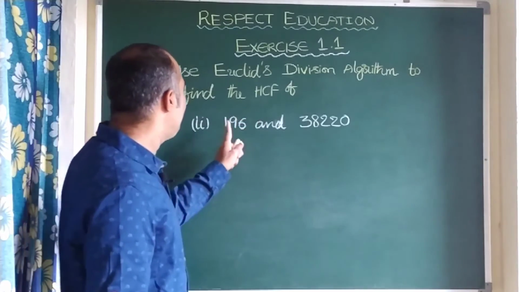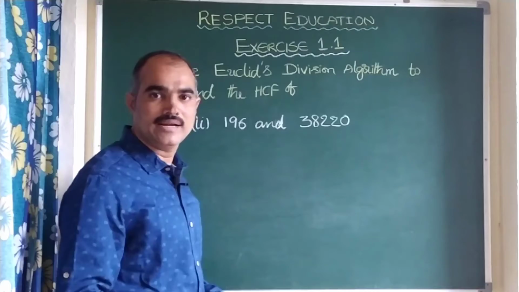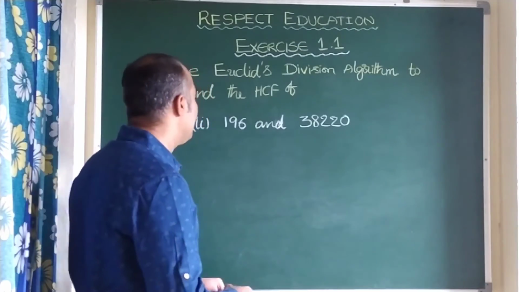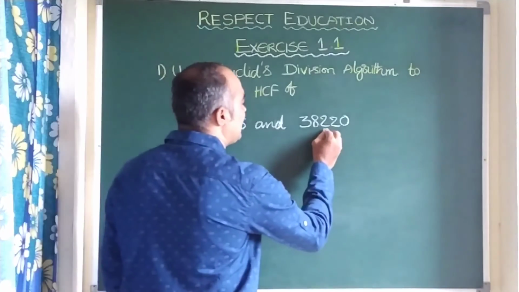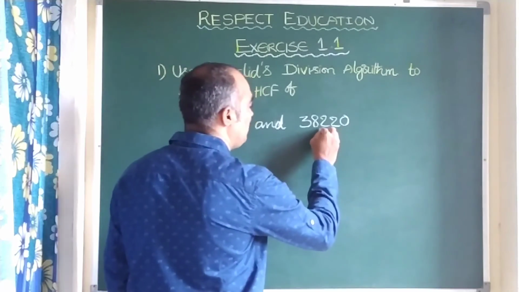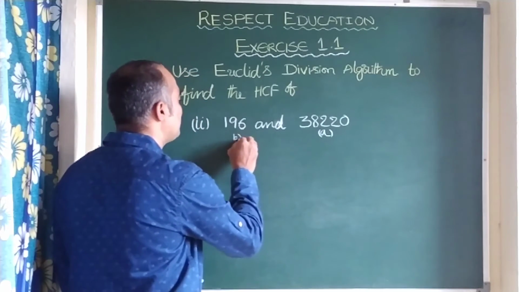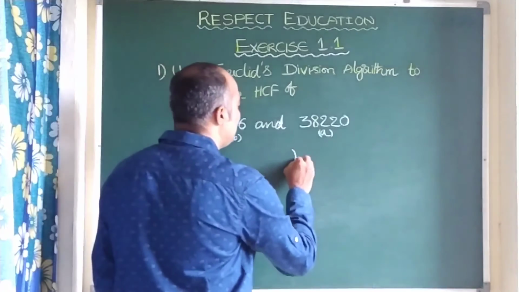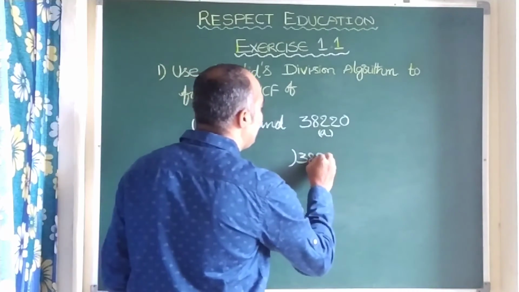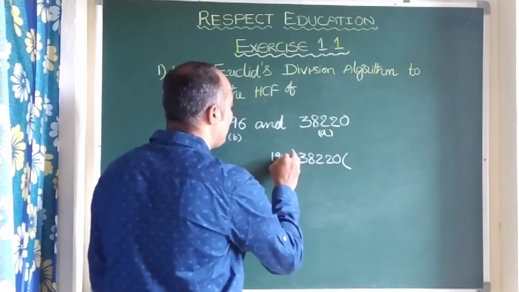Okay, let us see the next bit, that is the second bit. The HCF of 196 and 38,220. So here first let us select which is bigger. Clearly 38,220 is bigger, so name it as A, that is dividend. 196 is smaller, so name it as B, that is divisor. Now let us do division first. Here we divide 38220 by 196.